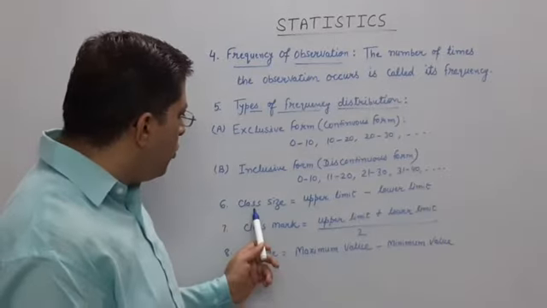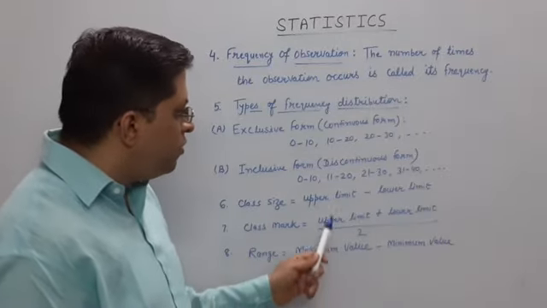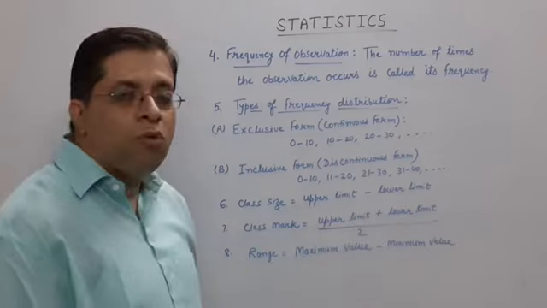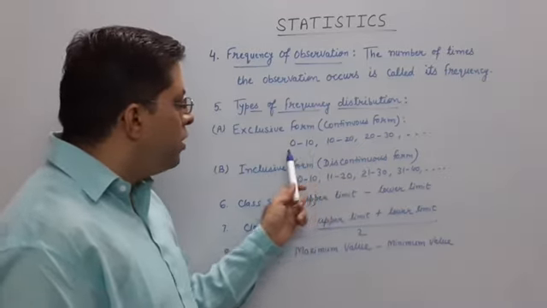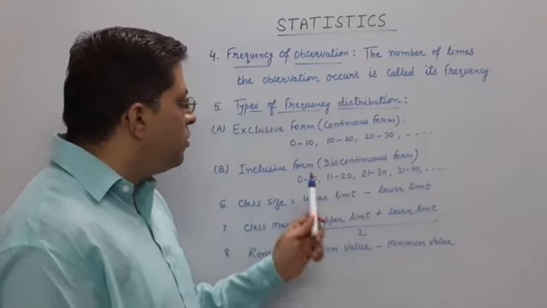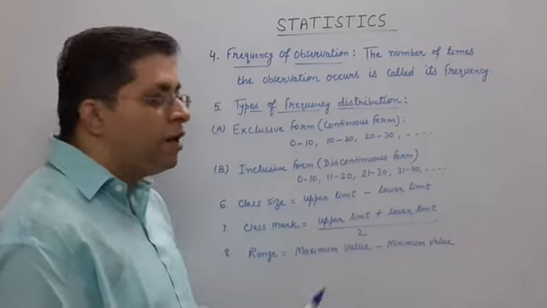Then come on to class size. Class size means upper limit minus lower limit. For 0 to 10, 10 to 20: 10 minus 0 is 10, 20 minus 10 is again 10. Like this.